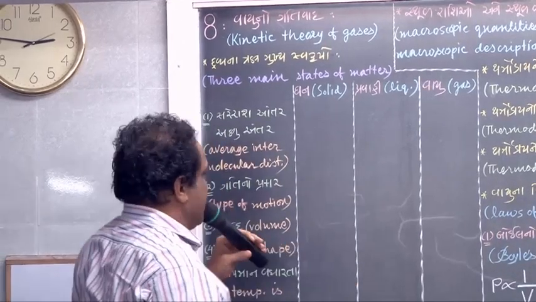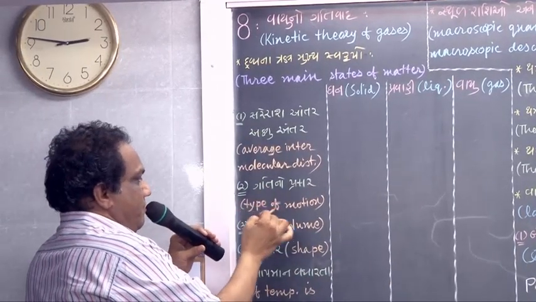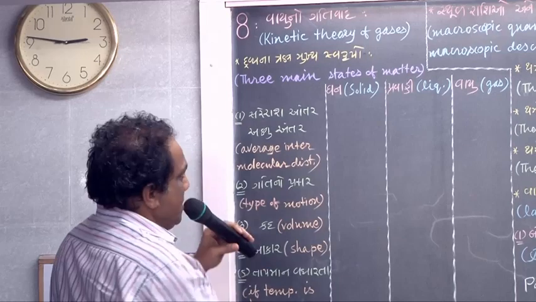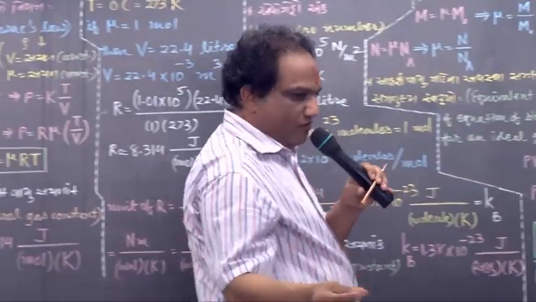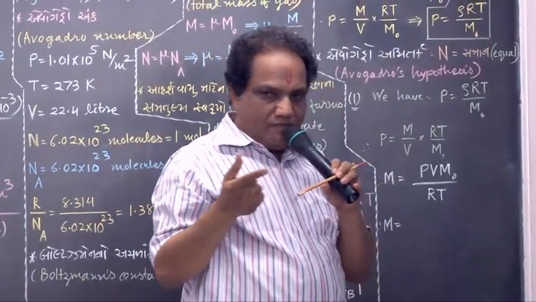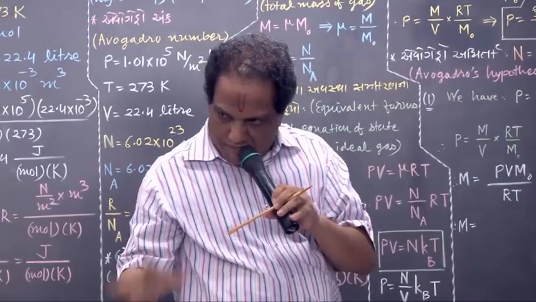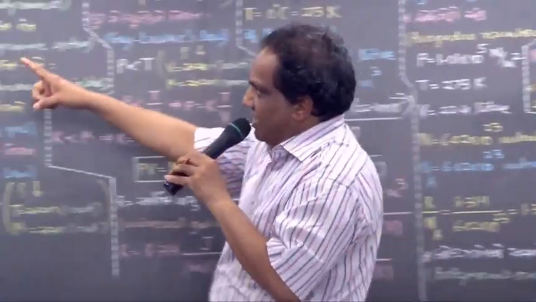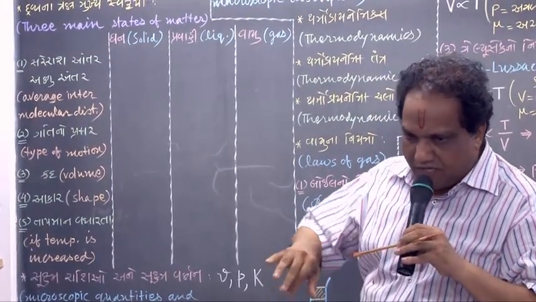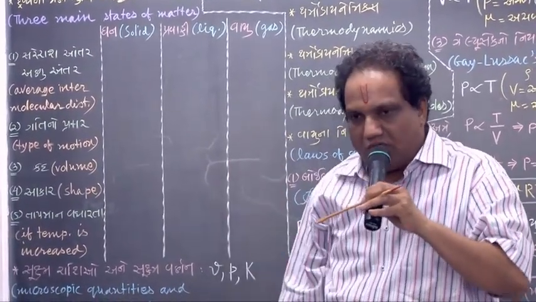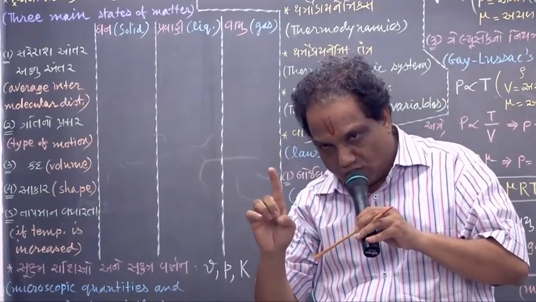Then we go for the second aspect, type of motion. Constituent particles of a solid body perform vibrational motion. Constituent particles of liquid perform vibrational motion also, translational motion also, and rotational motion also.